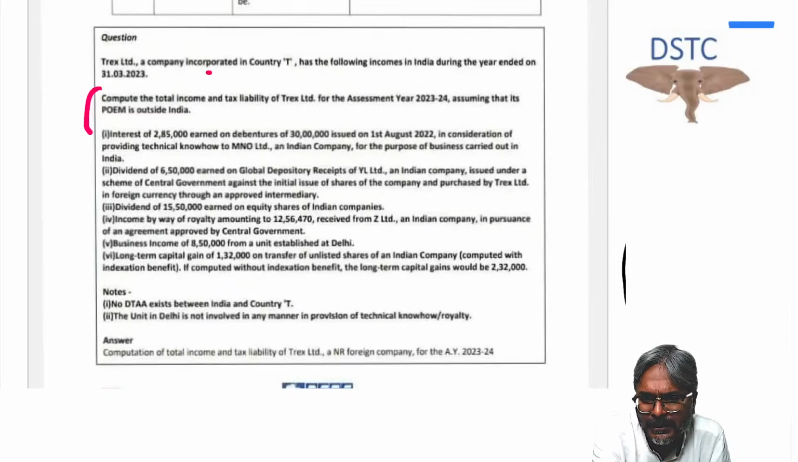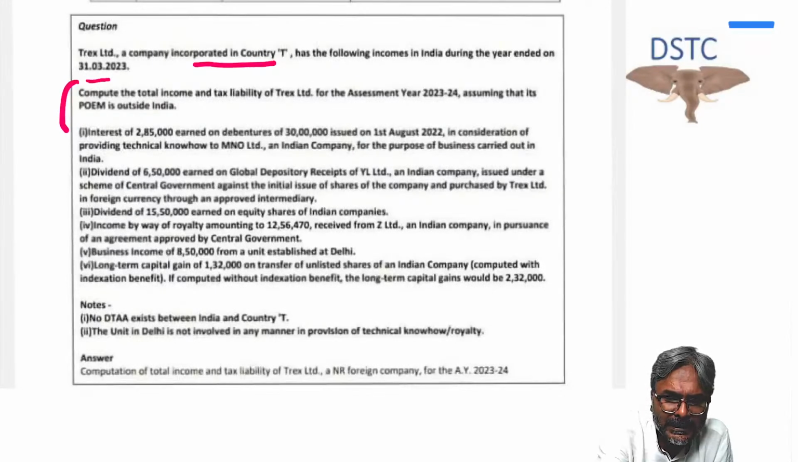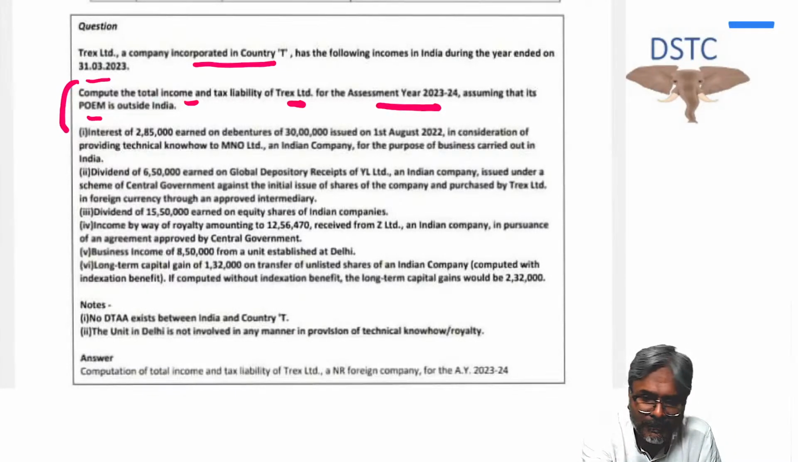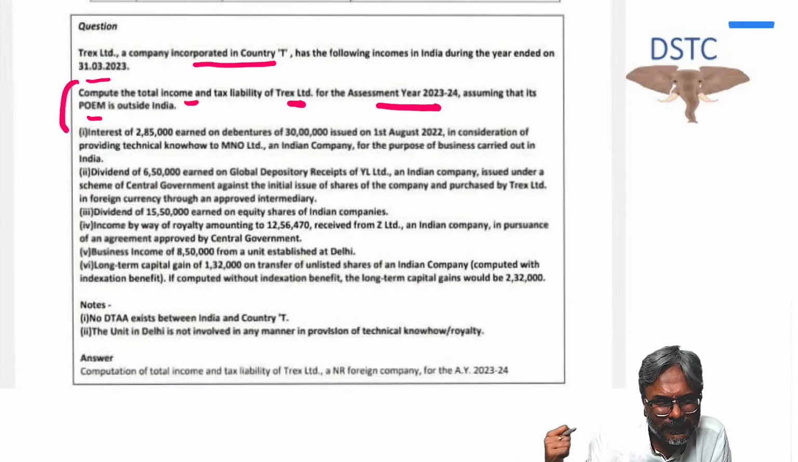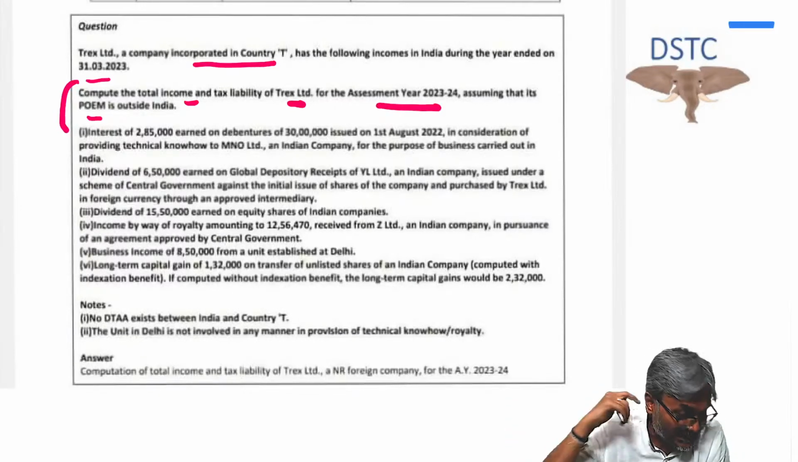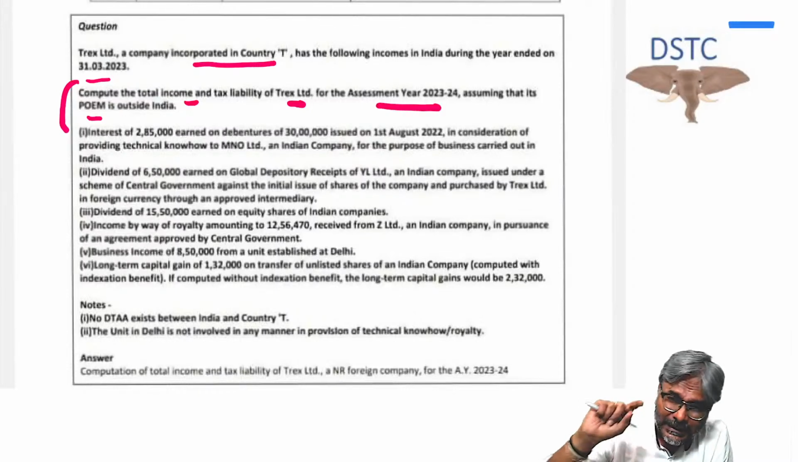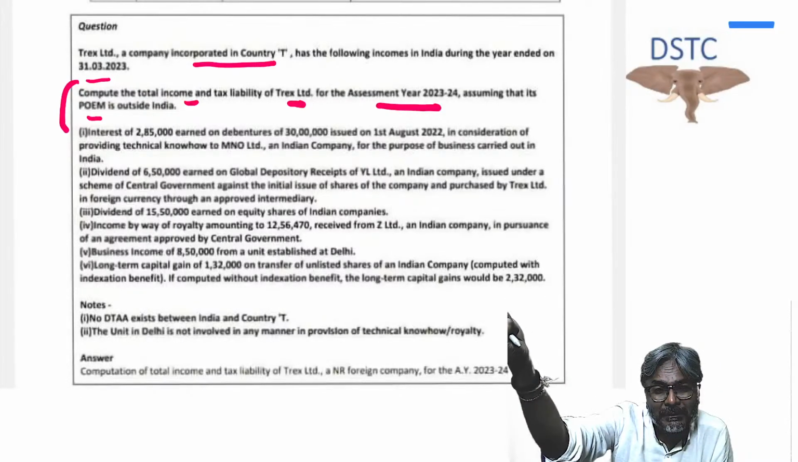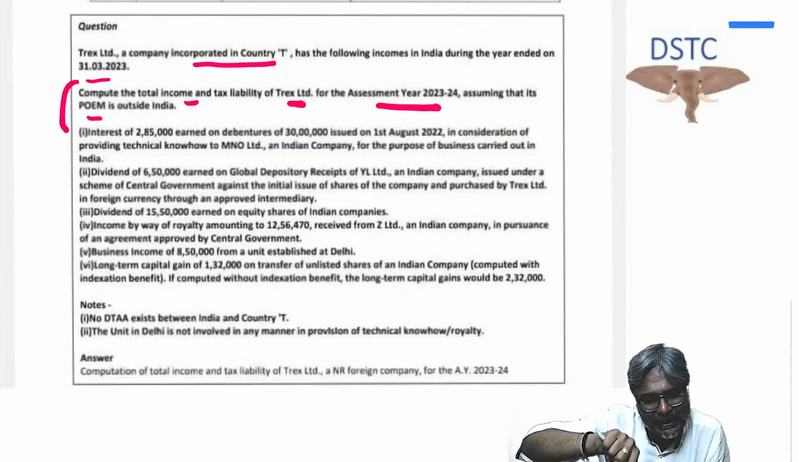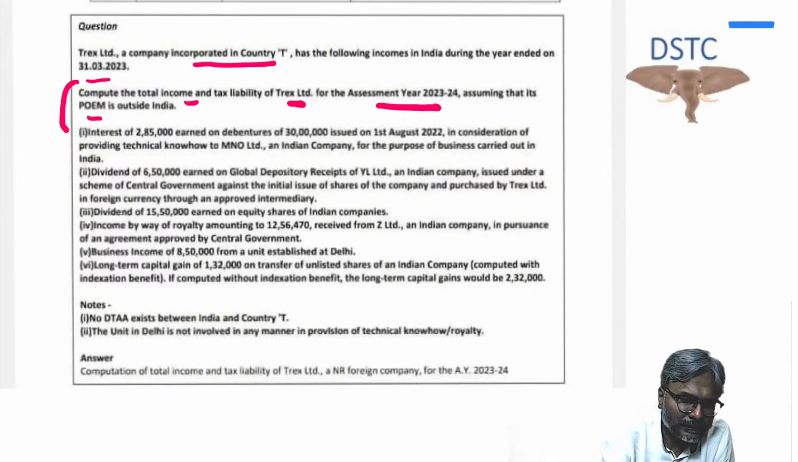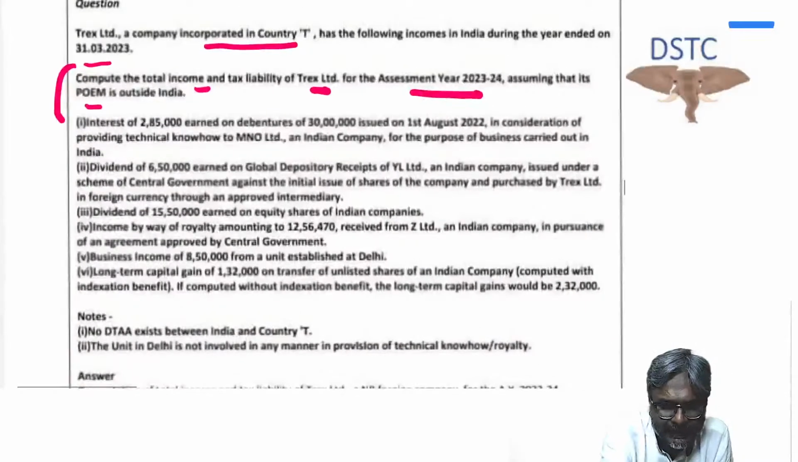So Trex Limited, a company incorporated in country T, has the following income in India during the year ended 31st March 2023. Compute the total income and tax liability of Trex Limited for AY 23-24, assuming that its POEM is outside India. Fine. So no, not this question. There was some other question, Vioni Inc. in the last lecture that we discussed, students. In that question, the shareholder meeting was given in India. Because the shareholders are meeting in India, does that make the POEM of that foreign company in India? Answer is no. Let's see what data has been given to us.